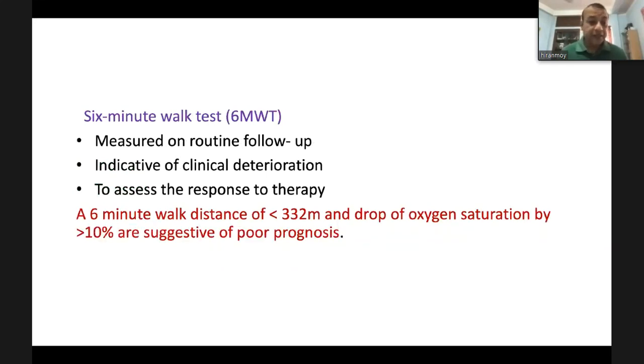Another thing is the 6-minute walk test. It is a non-invasive test. It is easily done and routinely. You can do it routinely in your clinic at a follow-up visit, or to diagnose, or if you suspect any clinical deterioration, and you can use this to assess response to therapy. A 6-minute walk distance of less than 332 meters and a drop of oxygen saturation by more than 10% are suggestive of poor prognosis.